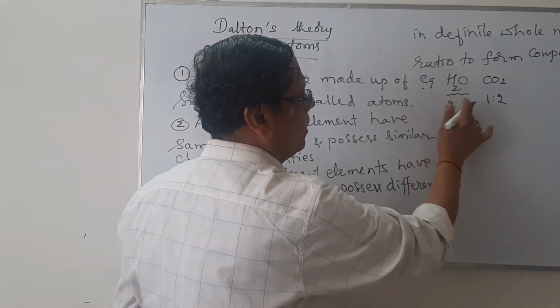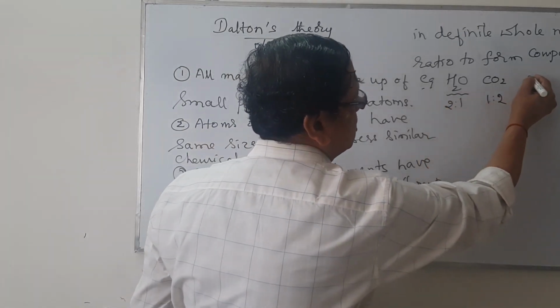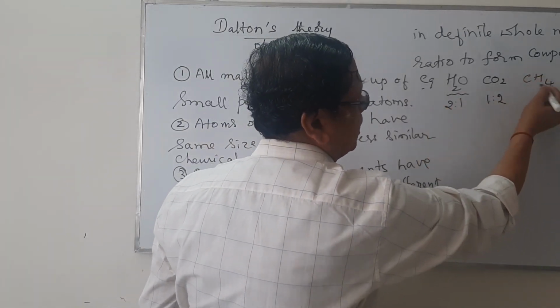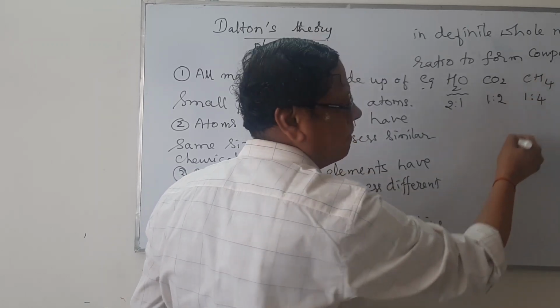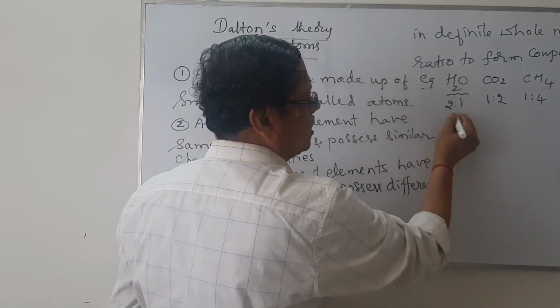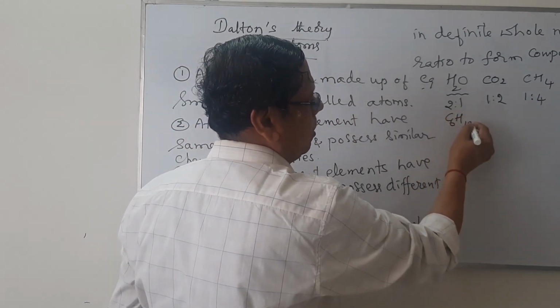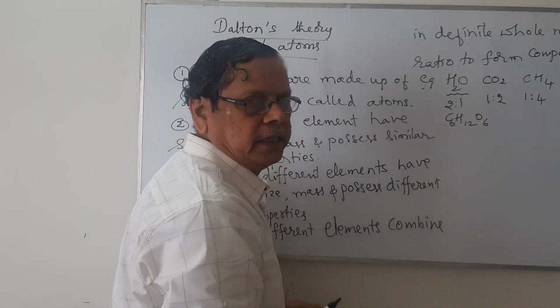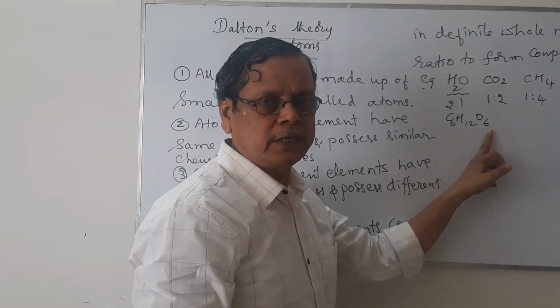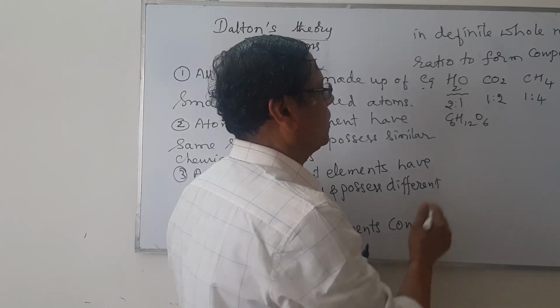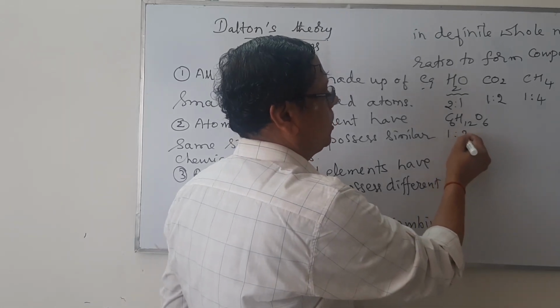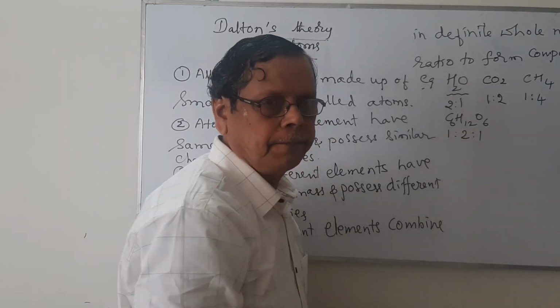Similarly, in case of methane, carbon and hydrogen combine in the ratio 1:4. Similarly, if you take glucose, C6H12O6, in this case, carbon, hydrogen, and oxygen combine in the ratio 6:12:6. It is nothing but a simple ratio 1:2:1.